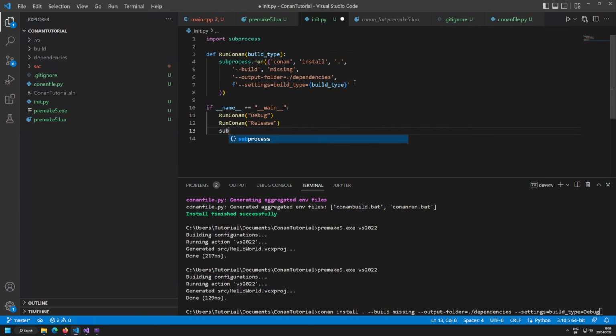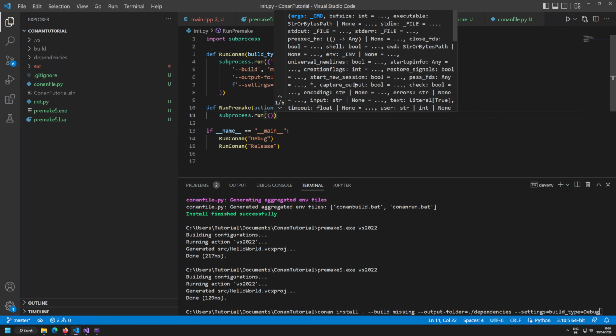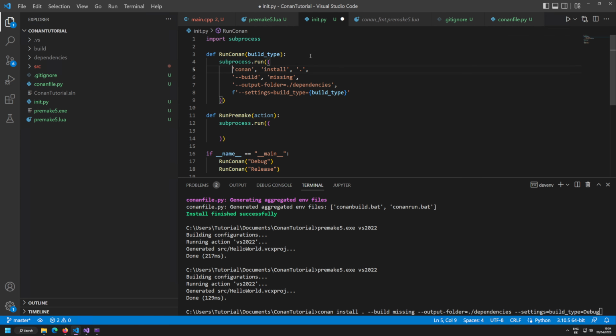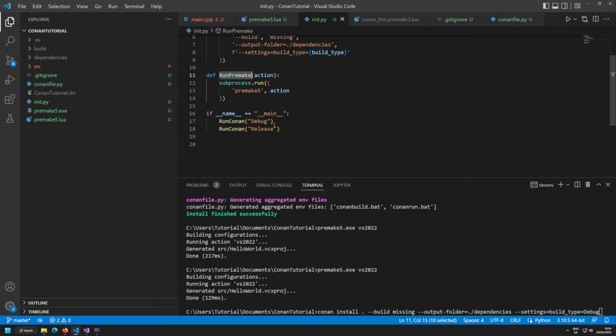And then what you want to do is run premake, and maybe let's make this also in a function so that we have a bit of a consistent pattern in here, and then we can run premake here. How do we run premake? Premake is just done by calling premake5 in the root directory, and then we're going to specify the action here. So that's a really simple thing. And run premake can then be done with just a hard-coded version of VS 2022.